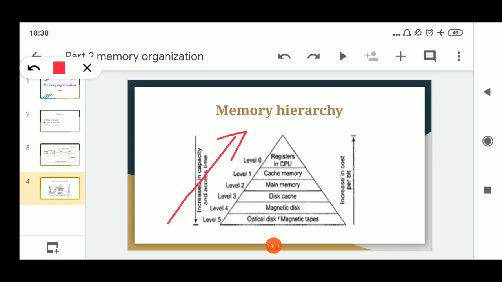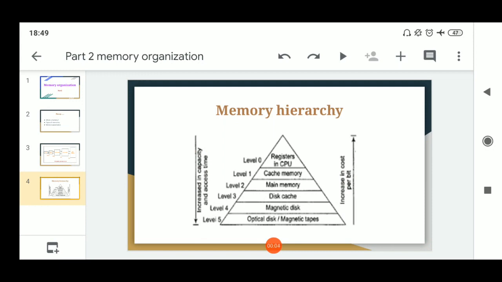Next, as we move from level 0 to level 5, that is in decreasing order, the cost decreases, and speed also decreases. Next parameter: the frequency of use of these different memories is different. As we move from level 5 to level 0, the frequency of use increases. As we move from apex to the base, the frequency of use decreases.